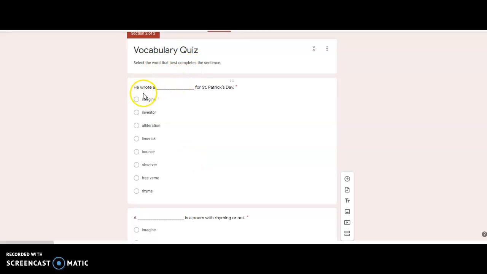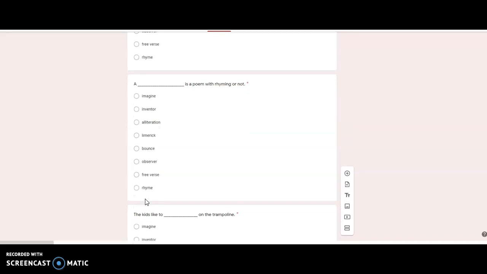Vocabulary quiz. He wrote a blank for St. Patrick's Day. Imagine, inventor, alliteration, limerick, bounce, observer, free verse, rhyme. A blank is a poem with rhyming or not.